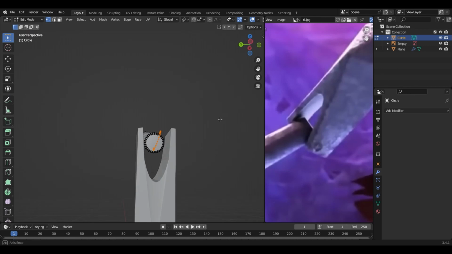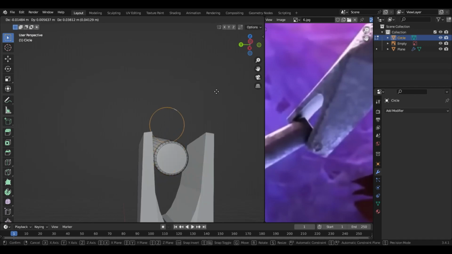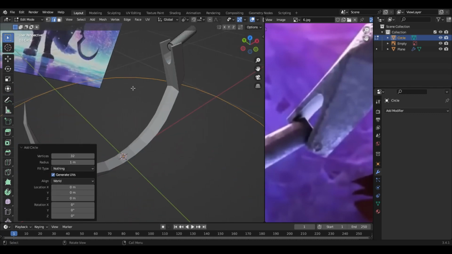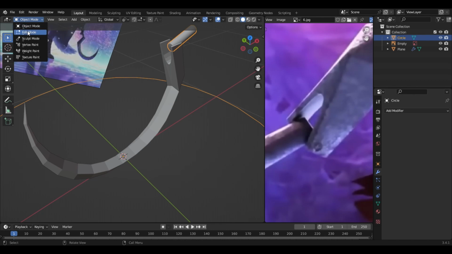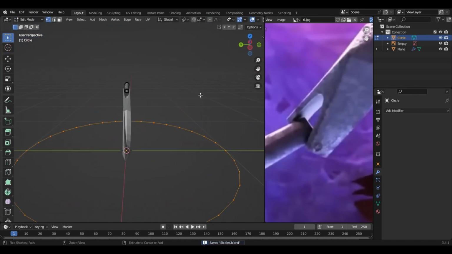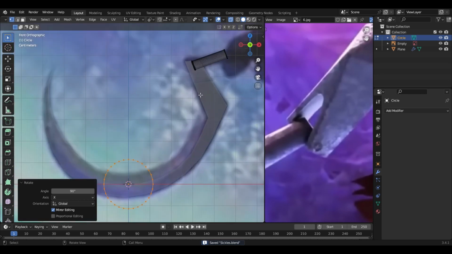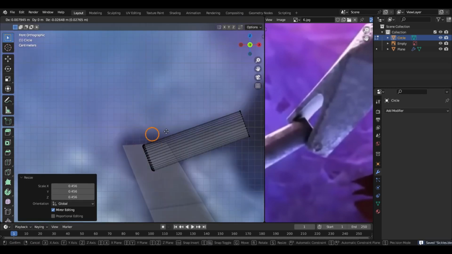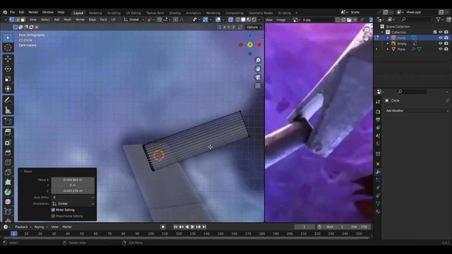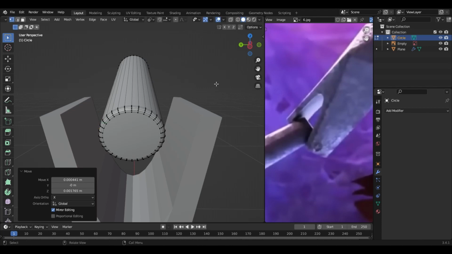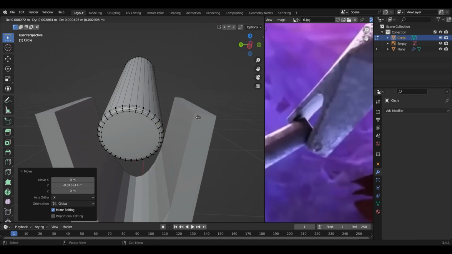And now what happened? Okay, no, it didn't work. Let's delete them and just add another circle in the edit mode, not on the object mode. The edit mode. Scale it down, RX 90 degrees. Scale it down and yep. Put it here. Just easily extrude it over here and yeah.